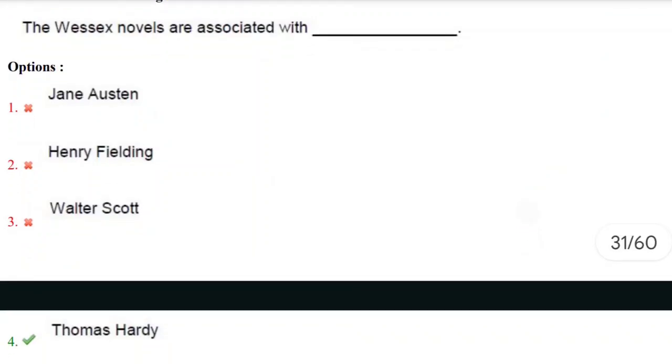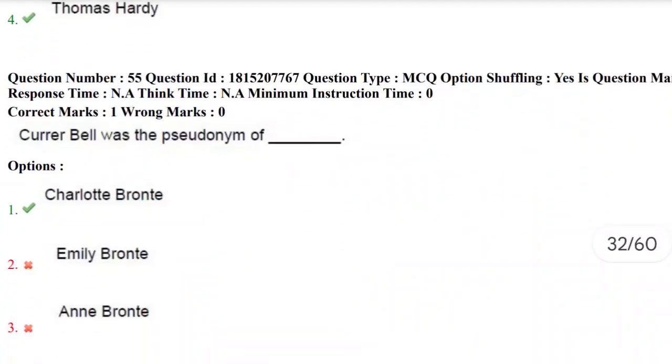The Wessex novels are associated with, obviously, Thomas Hardy. Thomas Hardy created a fictional place called Wessex. Almost all the novels of Thomas Hardy were set in the fictional place called Wessex, and the novels are called the Wessex novels. So the correct answer here is the fourth option. The Wessex novels are associated with Thomas Hardy. Let's move towards the next question.